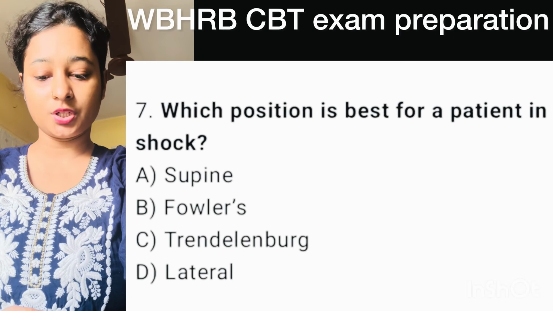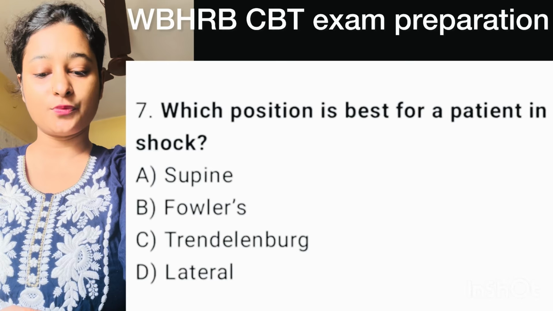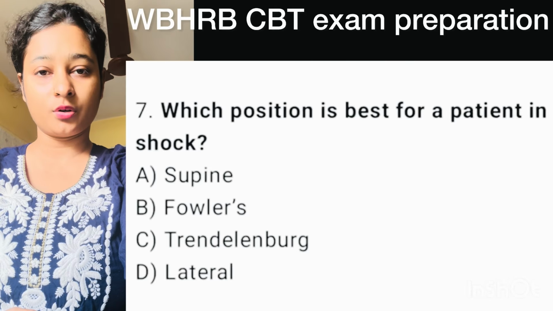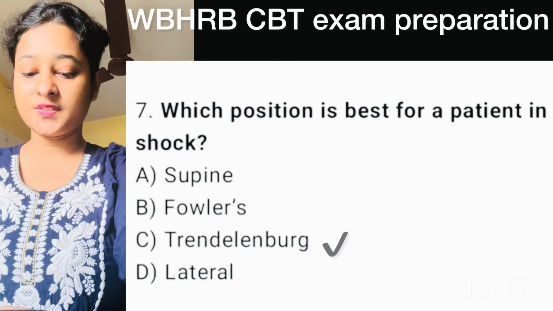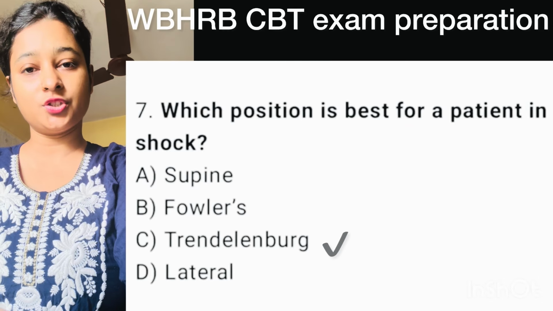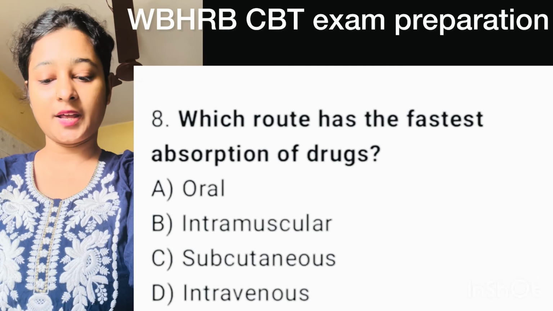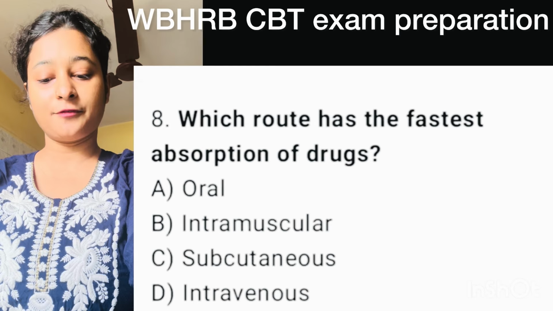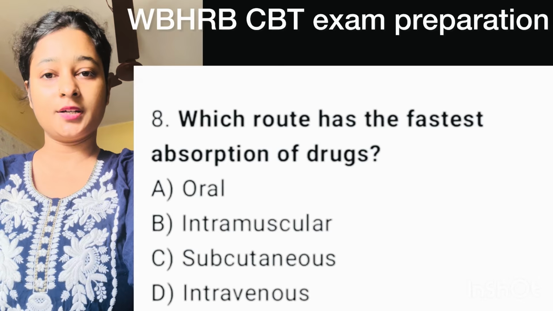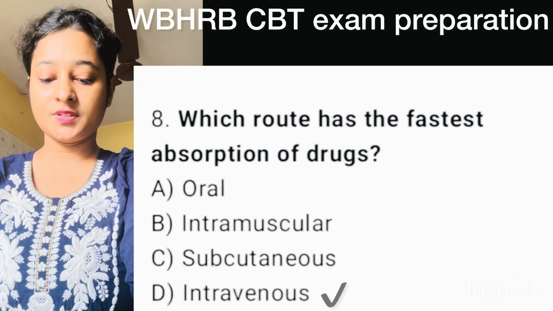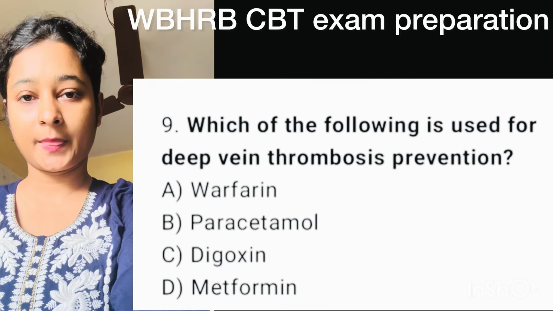Number 7 question. Which position is best for a patient in shock? Here correct option is option C, Trendelenburg position. Question number 8. Which route has the fastest absorption of drug? Here correct option is option D, intravenous.